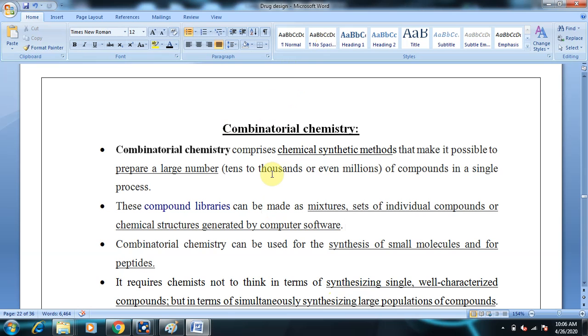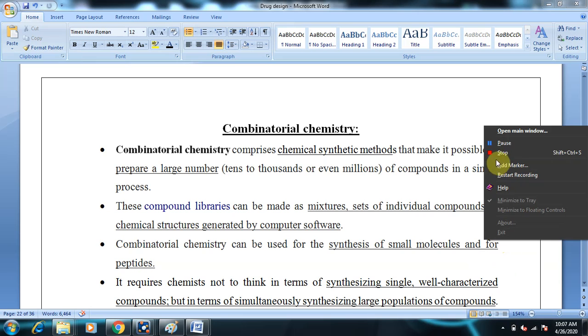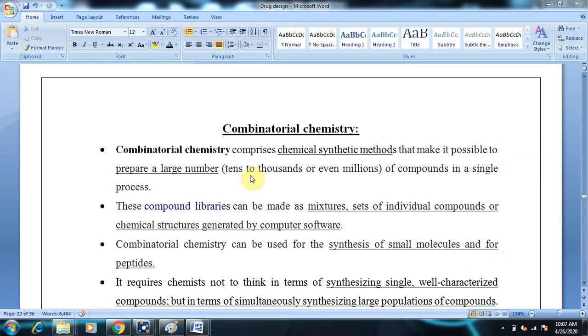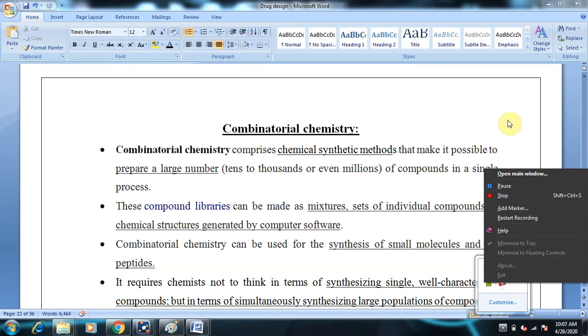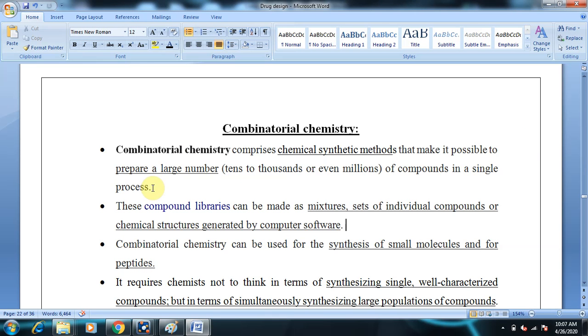Hi everyone, today we'll be discussing combinatorial chemistry. Combinatorial chemistry comprises chemical synthetic methods that make it possible to prepare a large number of compounds in a single process. So what is combinatorial chemistry?